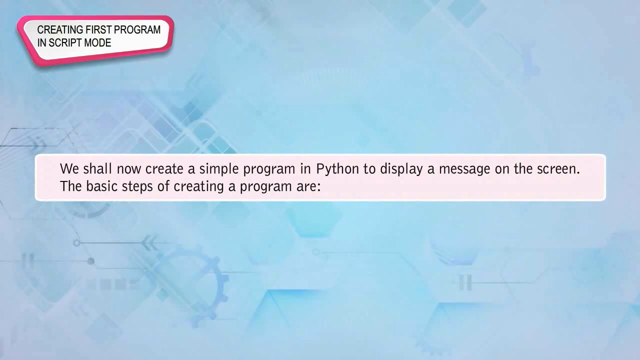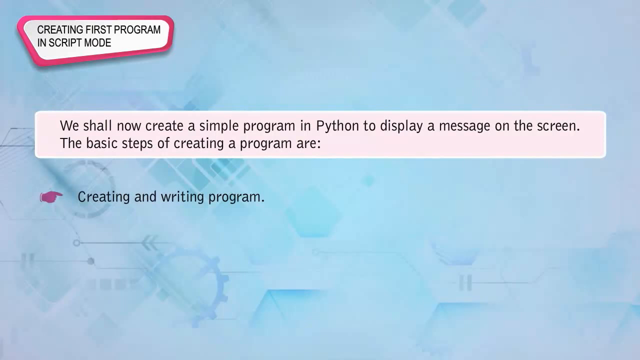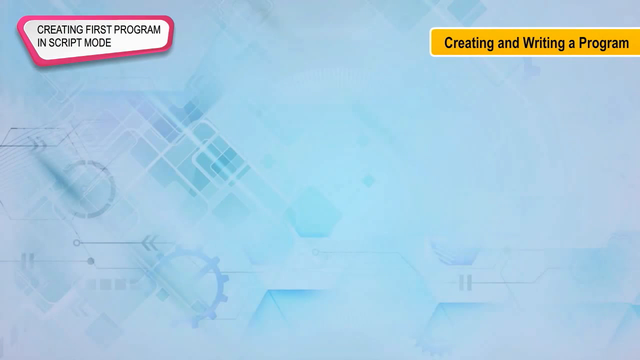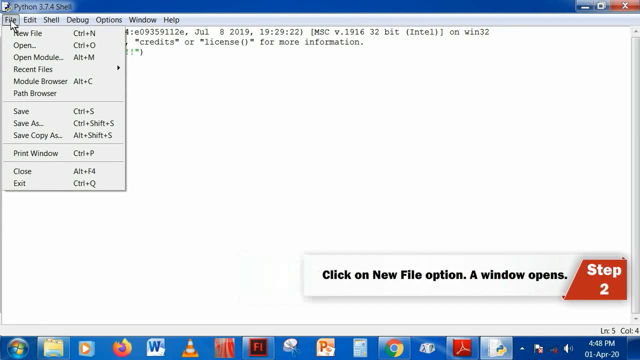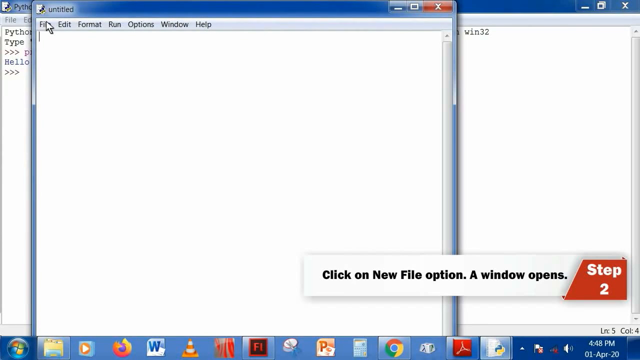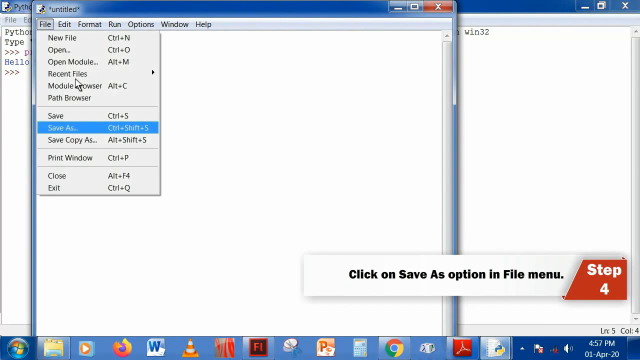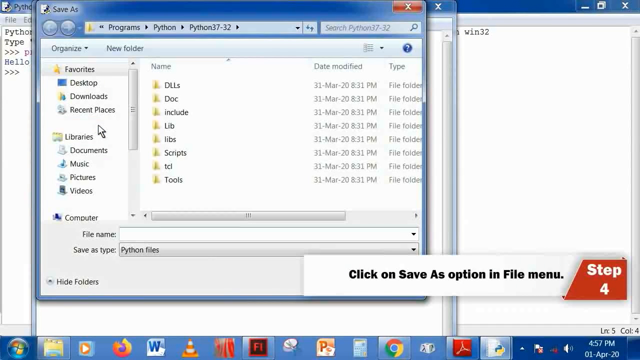We shall now create a simple program in Python to display a message on the screen. The basic steps of creating a program are creating and writing the program, and executing or running the program. Creating and writing a program. Step 1. Start Python IDLE and click on the File menu. Step 2. Click on New File option. A window opens. Step 3. Type the command, whatever you want. Step 4. Click on Save As option in File menu.